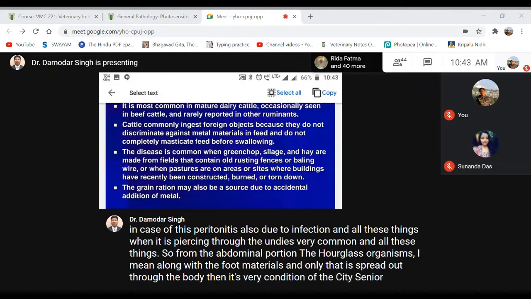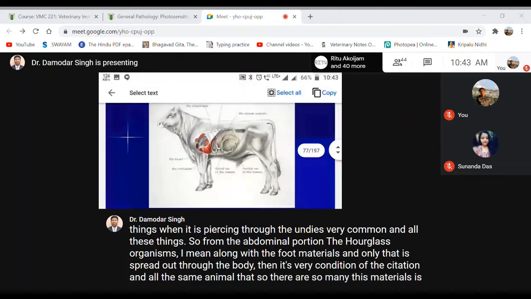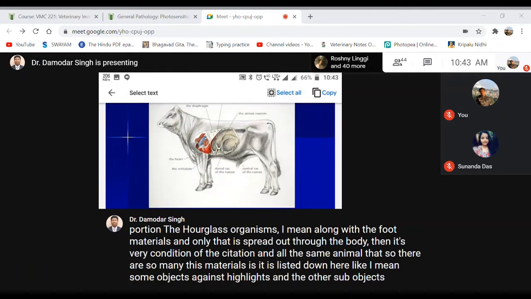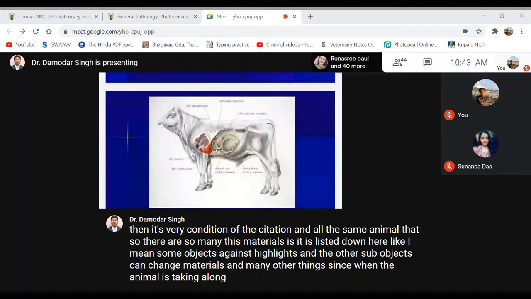Two different ways it may injure. I'm just showing one photograph here. You can see the compartments in the abdominal cavity, and the diaphragm giving partition between the abdominal cavity and the thoracic cavity. In the thoracic cavity, the heart is in contact with the diaphragm.